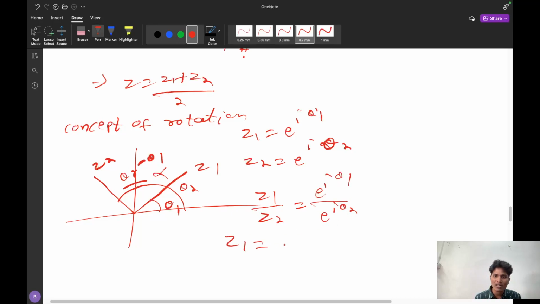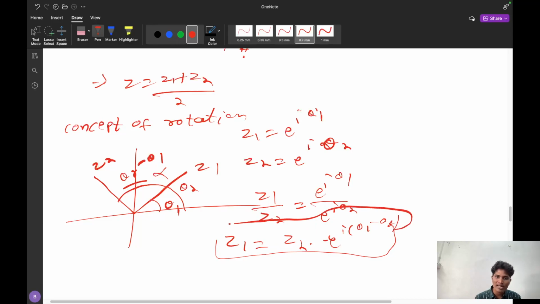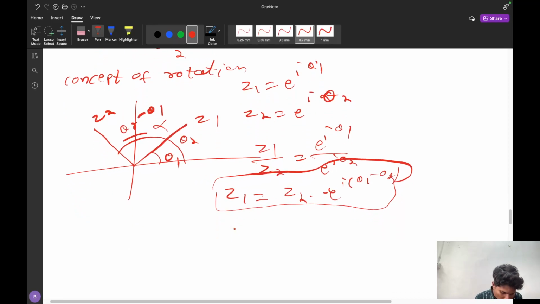So z1 is equal to z2 into e^(i(θ1 - θ2)). So z1 is simply z2 into e^(iθ1 - iθ2). You have to remember it like this. We just have to multiply the angle. If I want to rotate z2 like this, we have to multiply by e^(i(θ1 - θ2)). If I multiply, I will get the required rotation, that is, the required complex number.